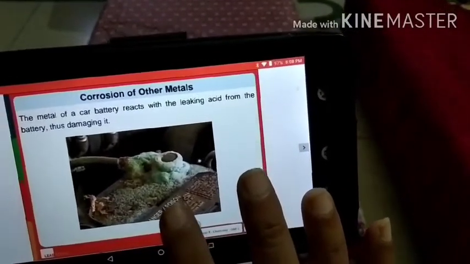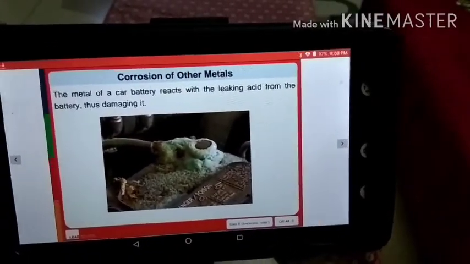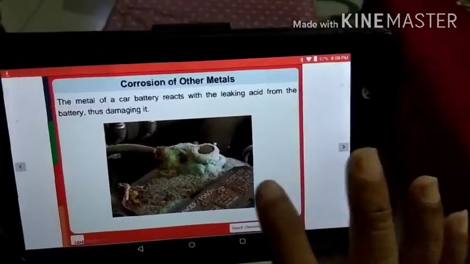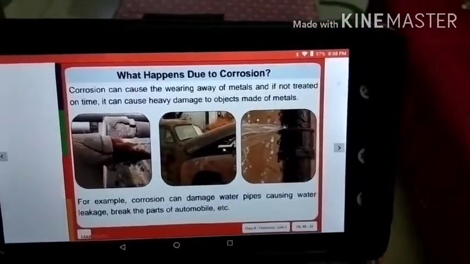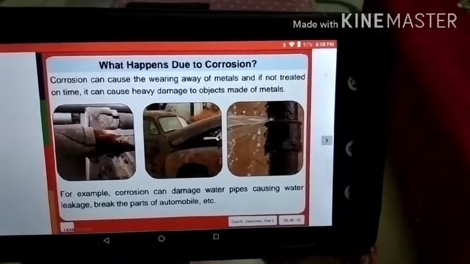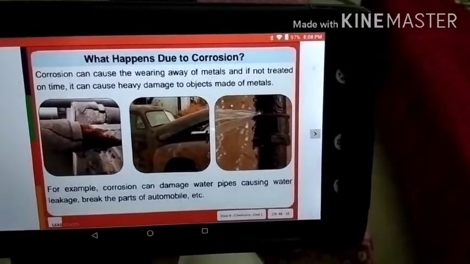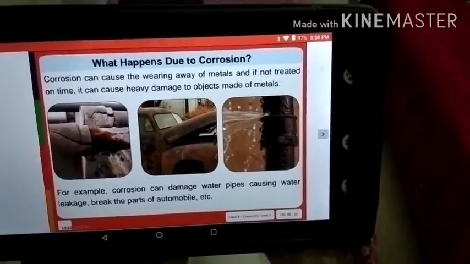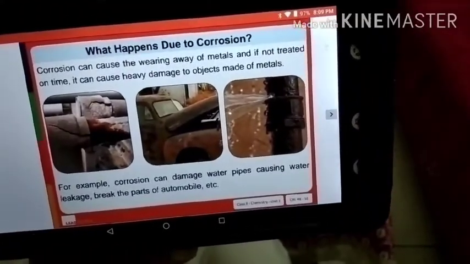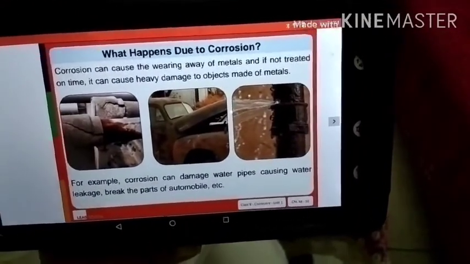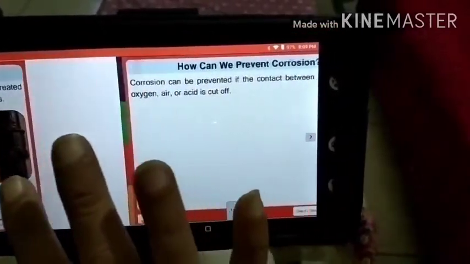The metal of a car battery reacts with the leaking acid from the battery and damages it, right? Corrosion can cause the wearing away of metals, and if not treated on time, it can cause heavy damage to the objects made of metals. For example, corrosion can damage water pipes, causing water leakage, break the parts of automobile, etc.